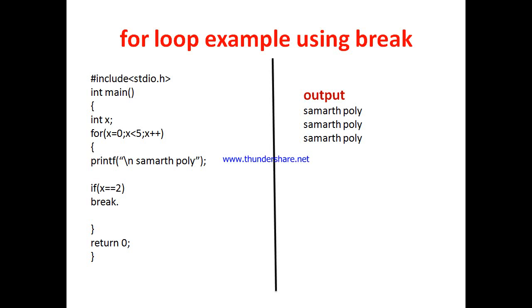Here I have taken a for loop. Here is the header file stdio.h and the main function. Here variable X is declared. Now the for loop: X equal to 0, X less than 5, X plus plus. All these three parts are separated by semicolons. Normally, if we are not using this part, then Samartha Poly is printed 5 times. But here this part is included.